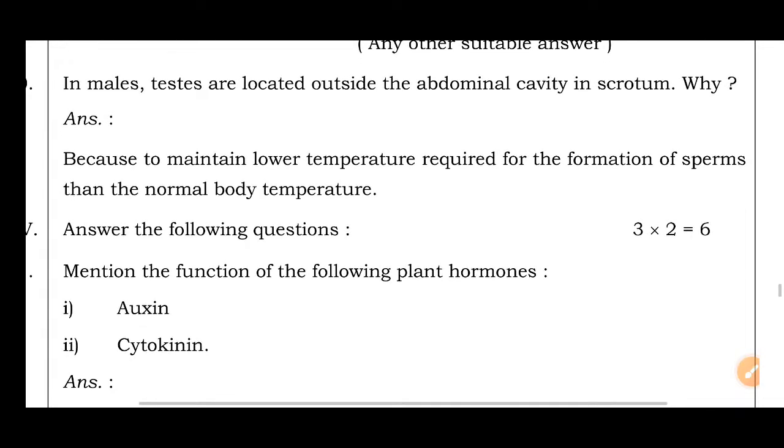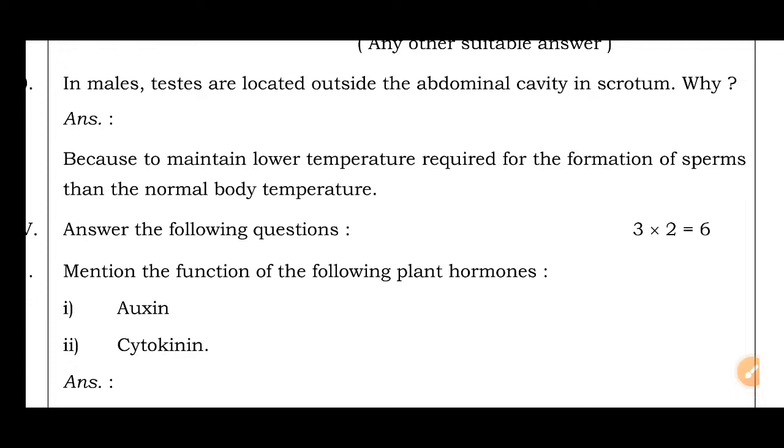In males, testes are located outside the abdominal cavity in the scrotum. Why? Because a lower temperature than the normal body temperature is required for the formation of sperms. That's why testes are located outside the abdominal cavity in the scrotum.